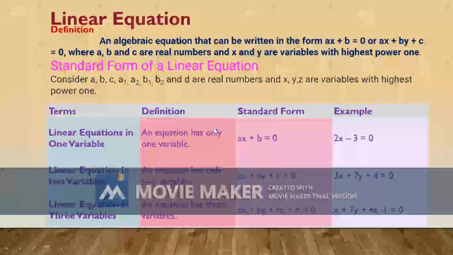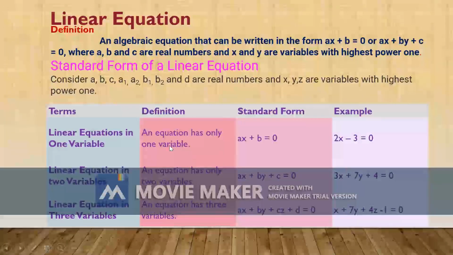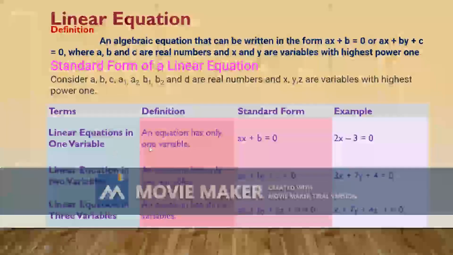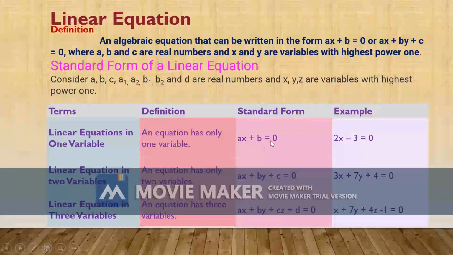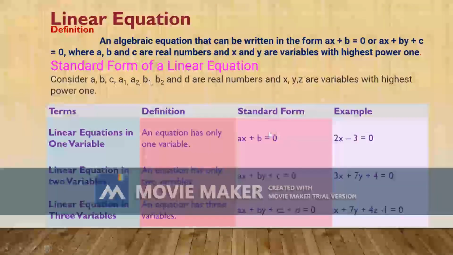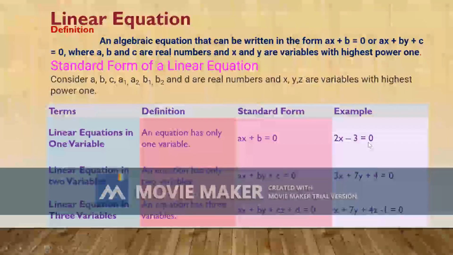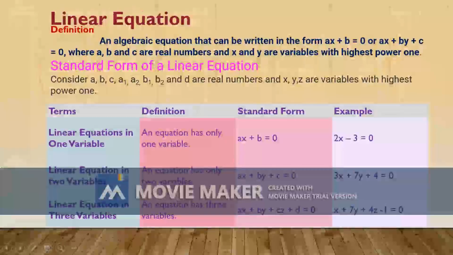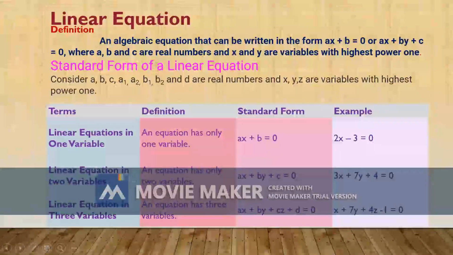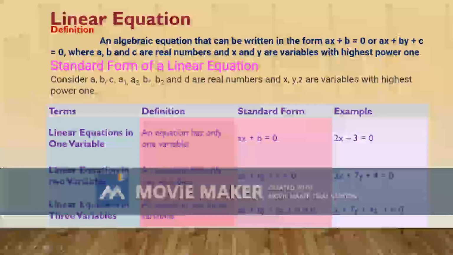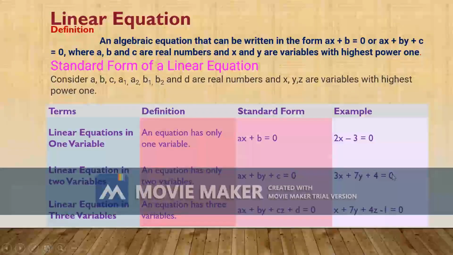First, linear equation in one variable: ax plus b equals 0. This is the standard form. The equation has only one variable. For example, 2x minus 3 equals 0. Next, linear equation in two variables: ax plus by plus c equals 0. The equation has only two variables. For example, 3x plus 7y plus 4 equals 0.